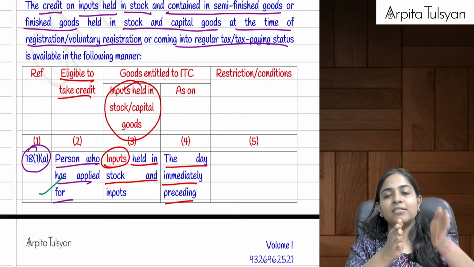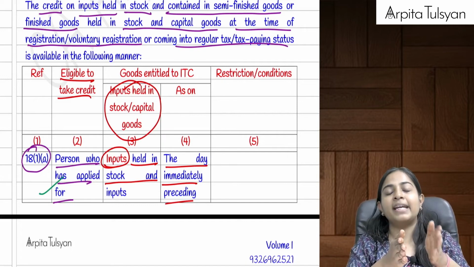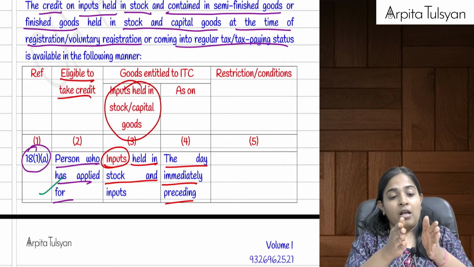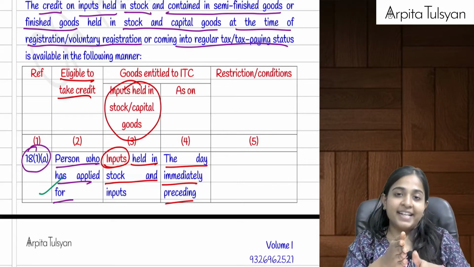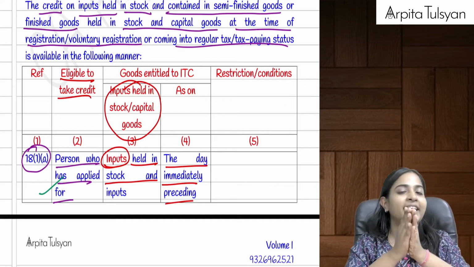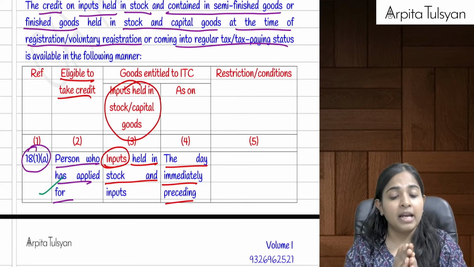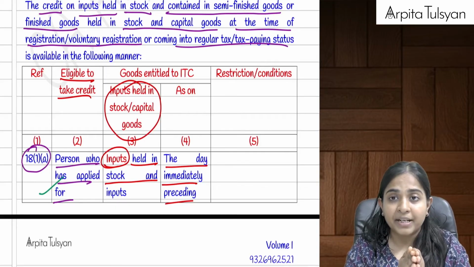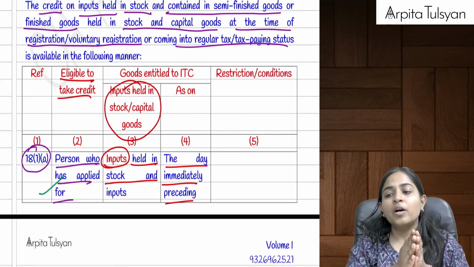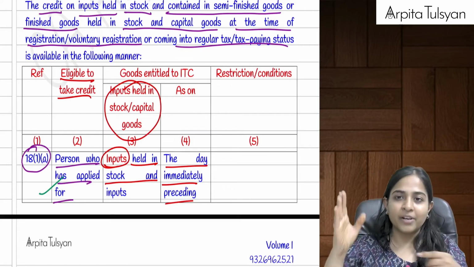So take the stock as on the preceding day. Whatever was there in your stock, on that, whatever was the amount of ITC that you have paid, provided that stock was purchased during the last 1 year, you can take full credit of the same. I asked, sir, what about input on services? Government said forget about it. I asked, sir, what about ITC on capital goods? Government said okay, take it. So ITC on capital goods minus 5% per quarter from the date of invoice. This much amount of credit will be available.